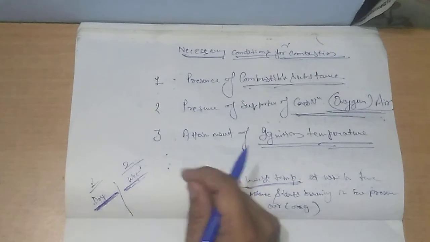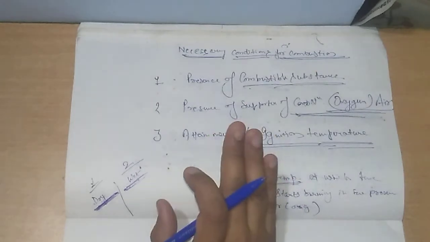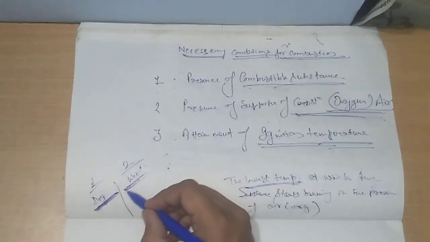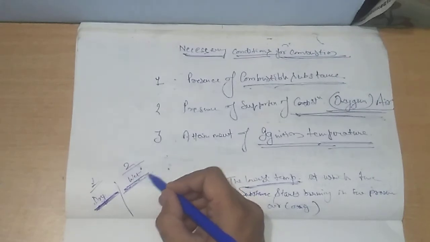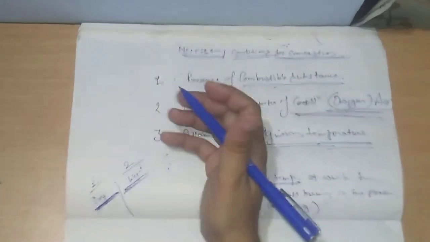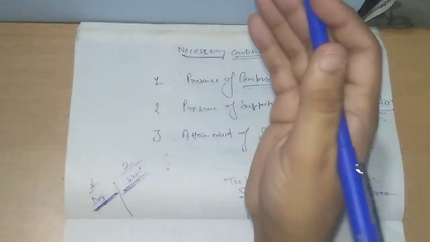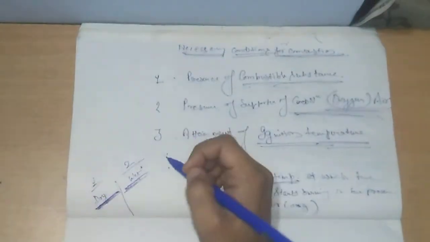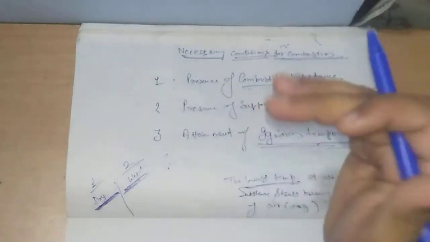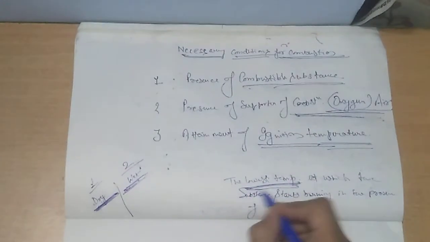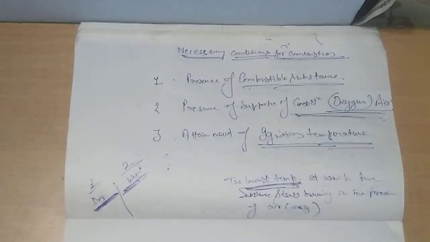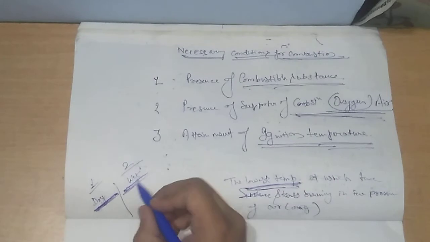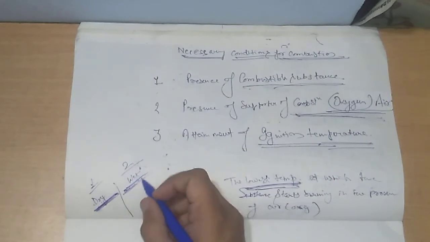We need to keep that paper on top of the flame for a longer time, because first of all the flame has to dry the wet paper to such an extent that it becomes dry paper, and then more temperature is required to reach the lowest temperature at which the paper catches fire. Clear? So that's why the wet paper took long.